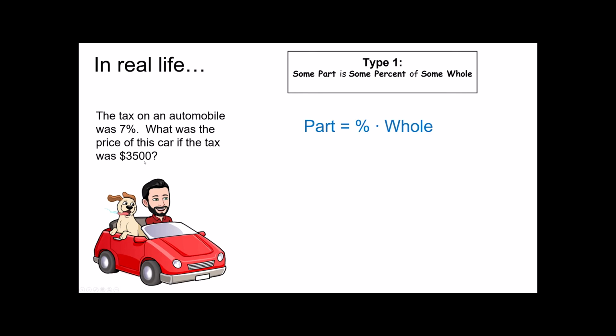I'm going to go back to part equals percent times whole, and I'm going to ask myself, in this problem, what are my parts and my wholes? Well, the part is the tax. Notice it even tells us the tax on an automobile is 7%, or 7 pieces out of 100. That tax is a percentage of the entire cost. Notice it's still a part and a whole. I'm just being specific about what that part and that whole is.